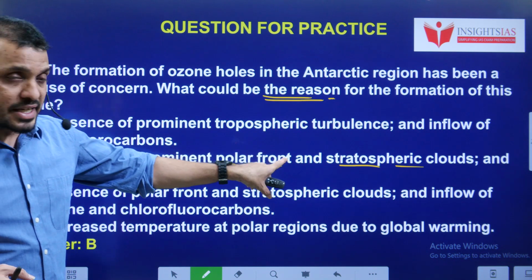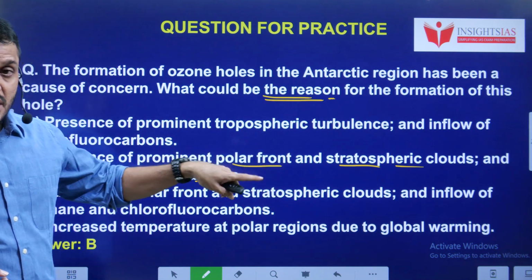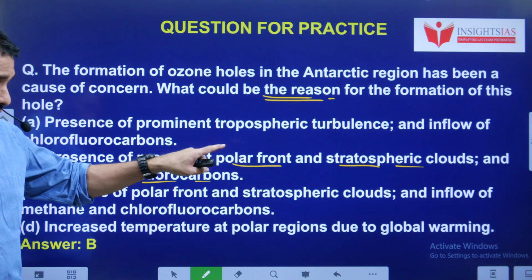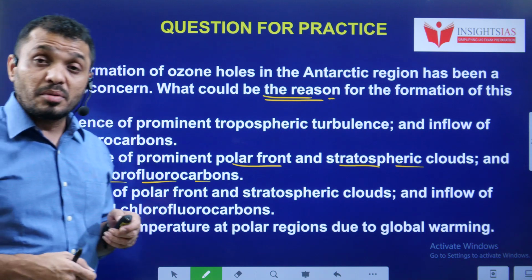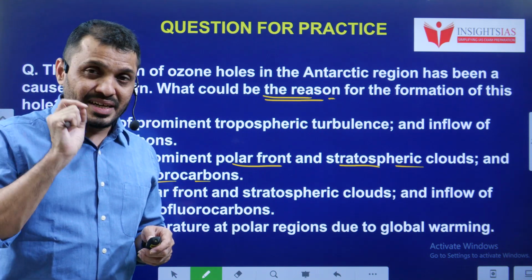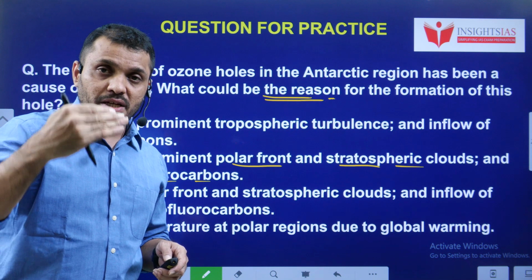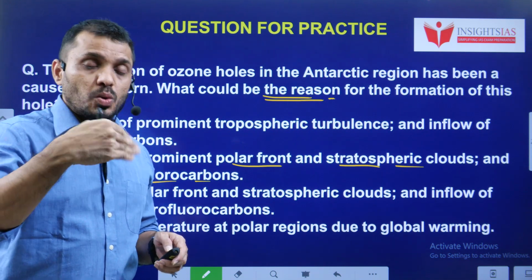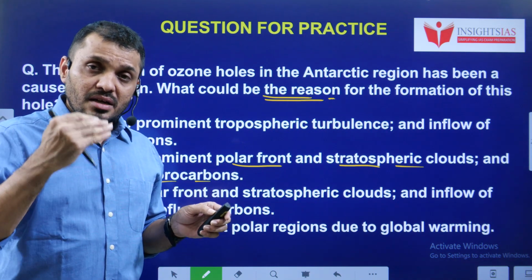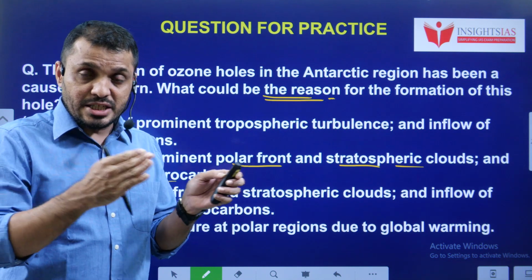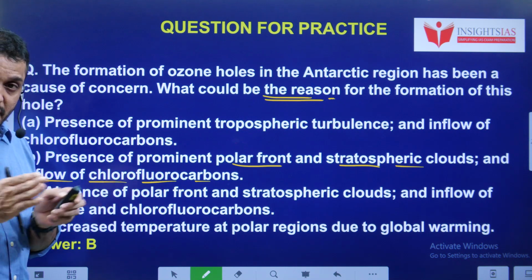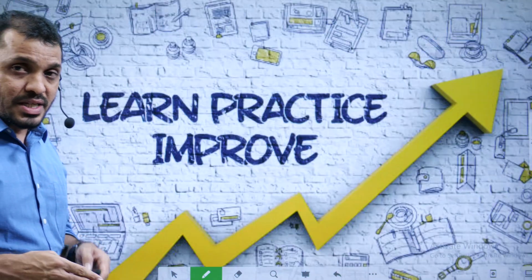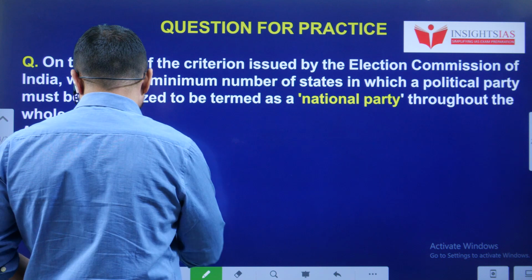It is also indirectly related to Earth's rotation on its own axis. That is also affecting the formation of the ozone hole. You have to remember one thing: the ozone hole is a yearly phenomenon. In a particular year, at a particular time, this ozone hole becomes very wide, and at other times the perimeter or size of the ozone hole will reduce during particular seasons. So it is constantly changing. It is not a fixed one.